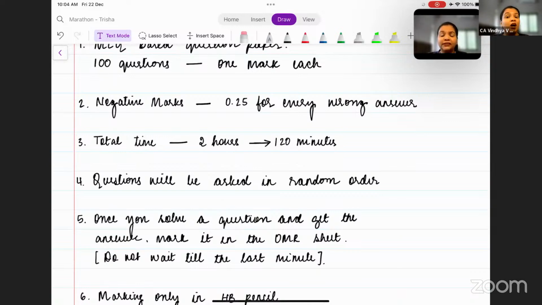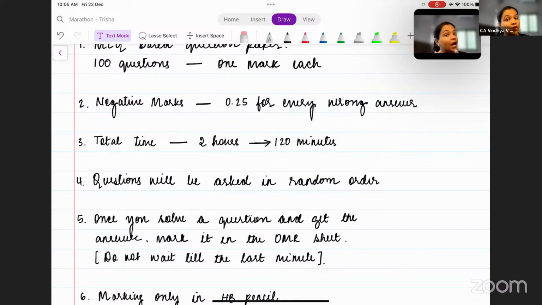Moving on. See, very important next point. Once you solve a question, you get the answer, A, B, C, D, whatever options you get. Let's say you got answer as option A. Don't keep it for the end. Don't wait till the end to mark the answer in the OMR sheet. As soon as you get a solution, quickly go to the OMR sheet, mark the answer, and finish it off.